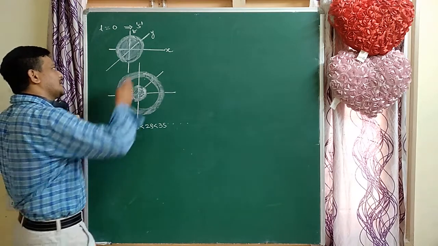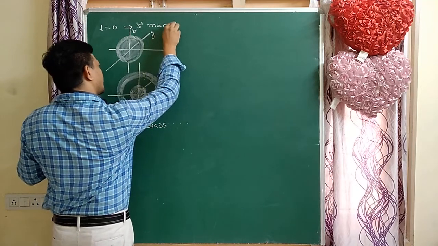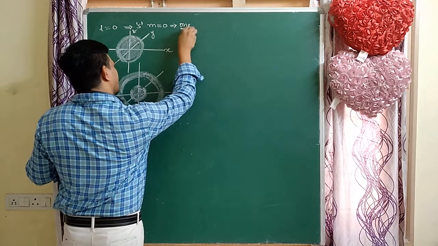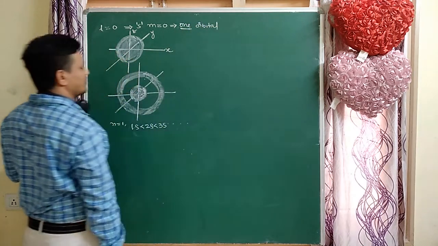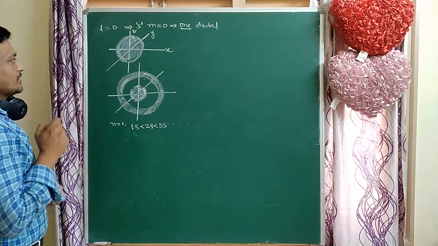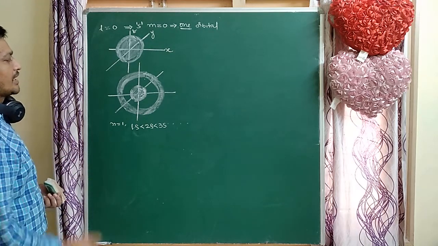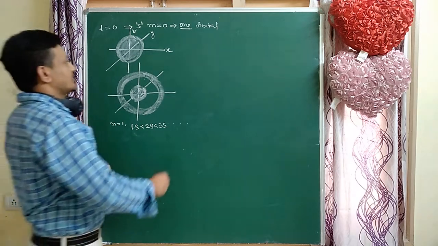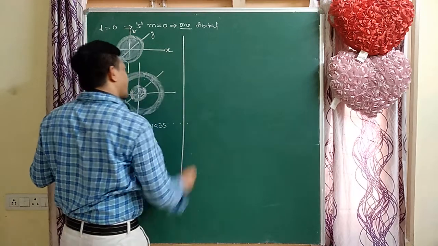For an s orbital, the m value equals 0. That means only one orbital is there. How many orbitals are present in the s subshell? Only one orbital, and its shape is spherical. The shape of the orbital is explained by the azimuthal quantum number, or angular quantum number. This is very important. Next, go to p orbitals.